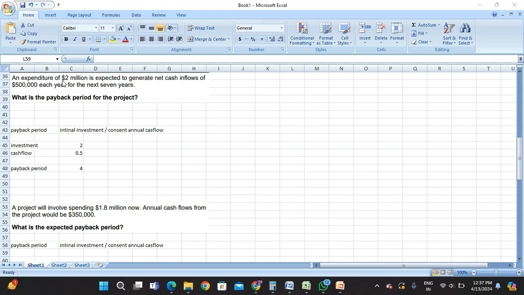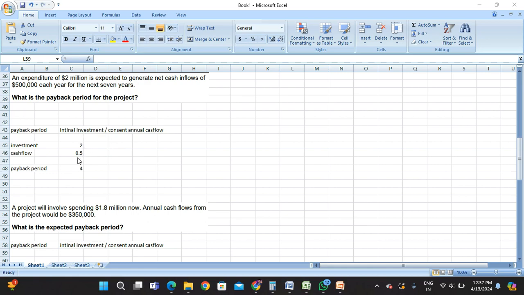An expenditure of $2 million is expected to generate net cash inflow of $5 lakh each year for the next 7 years. So we have to calculate the payback period for the project. The formula for payback will be payback period equal to initial investment divided by the constant annual cash flow. The investment will be 2 million, cash flow is 5 lakh.